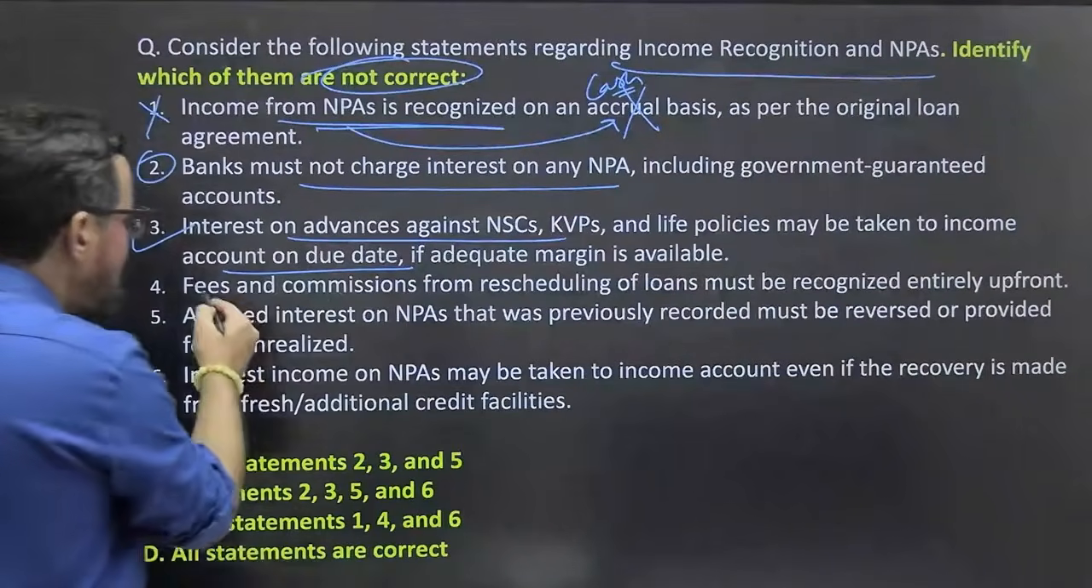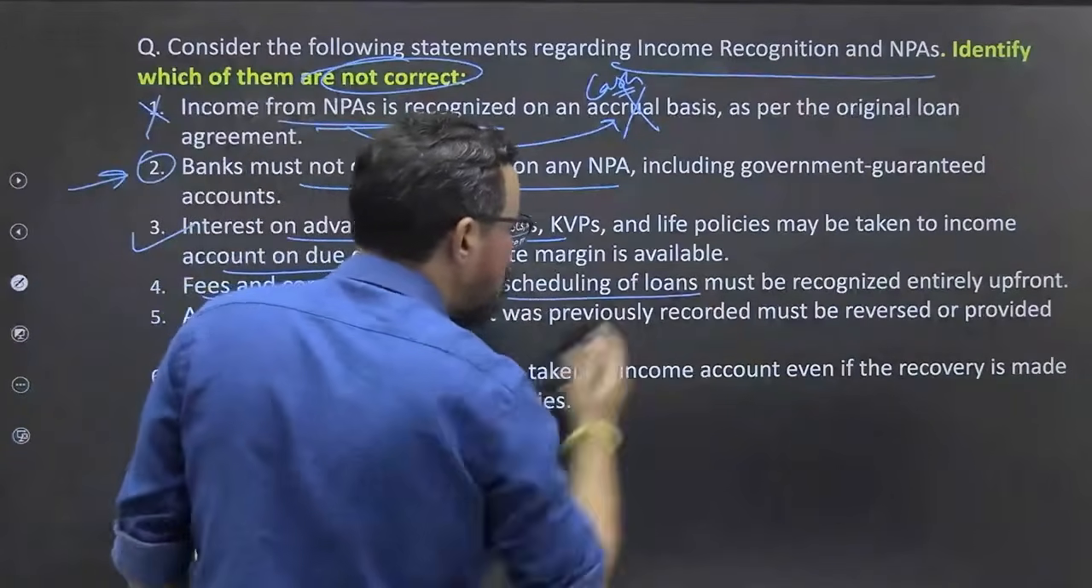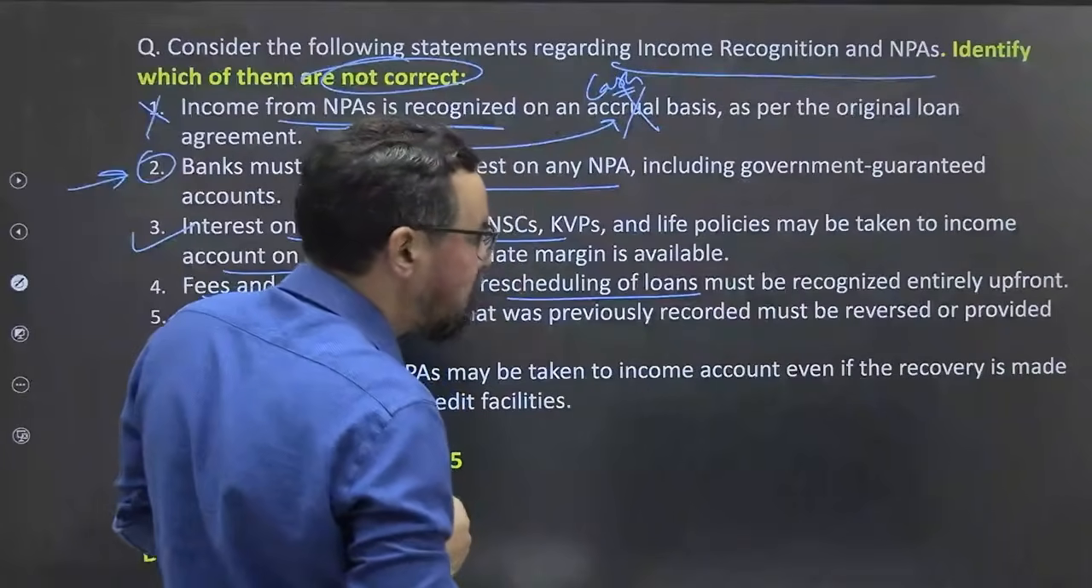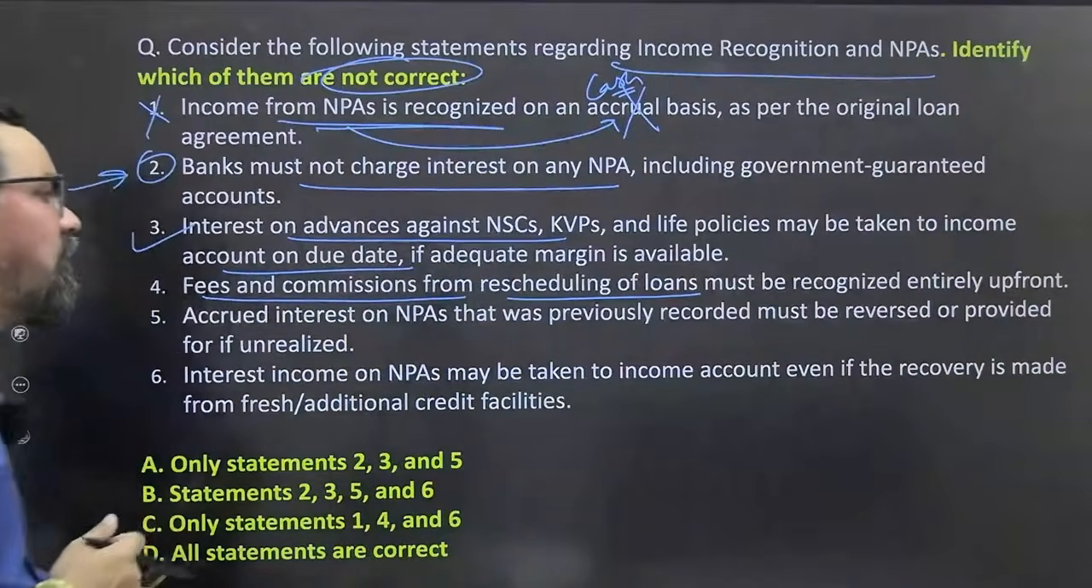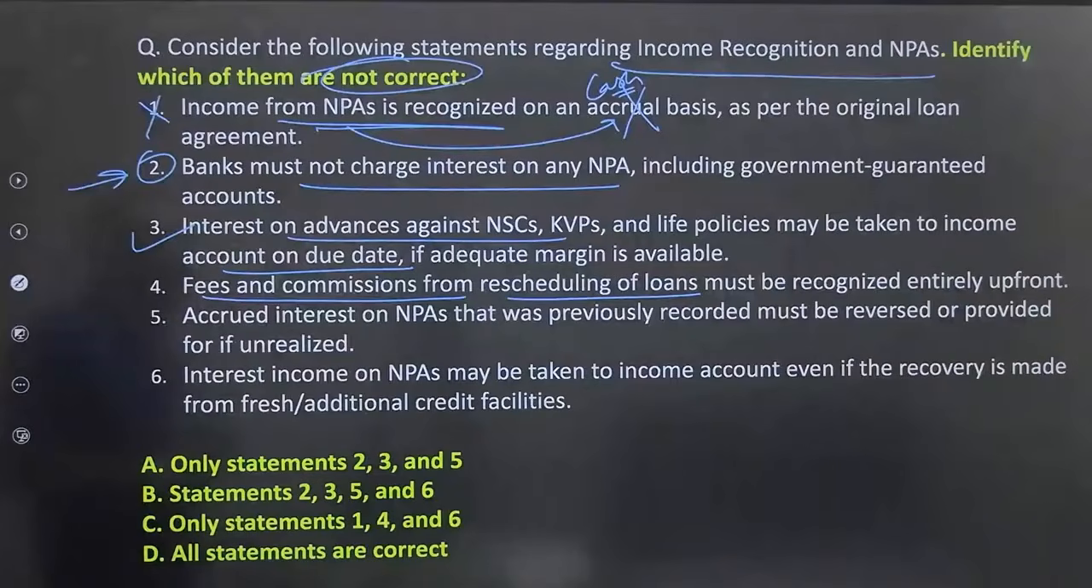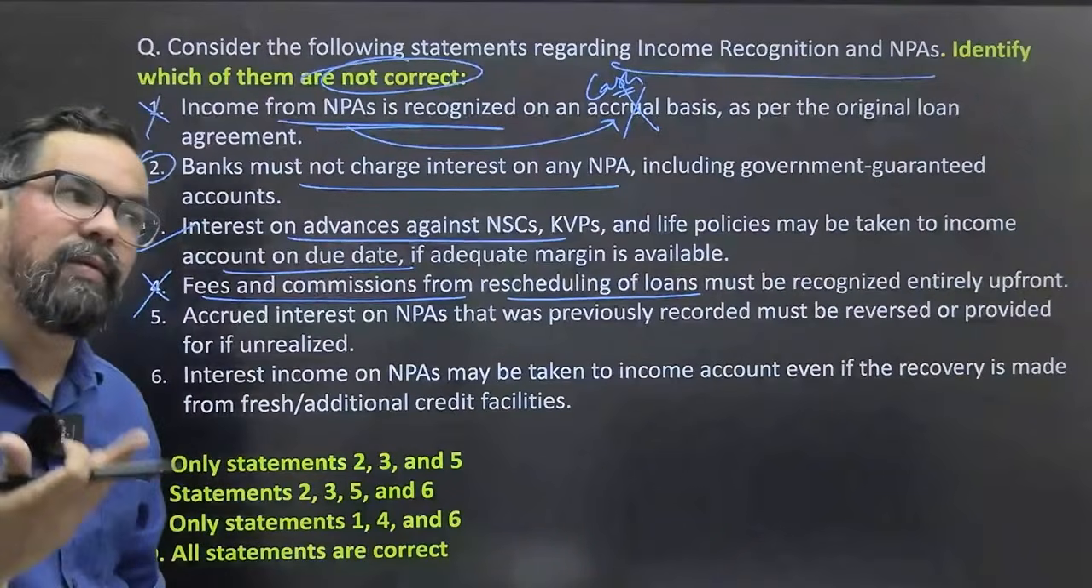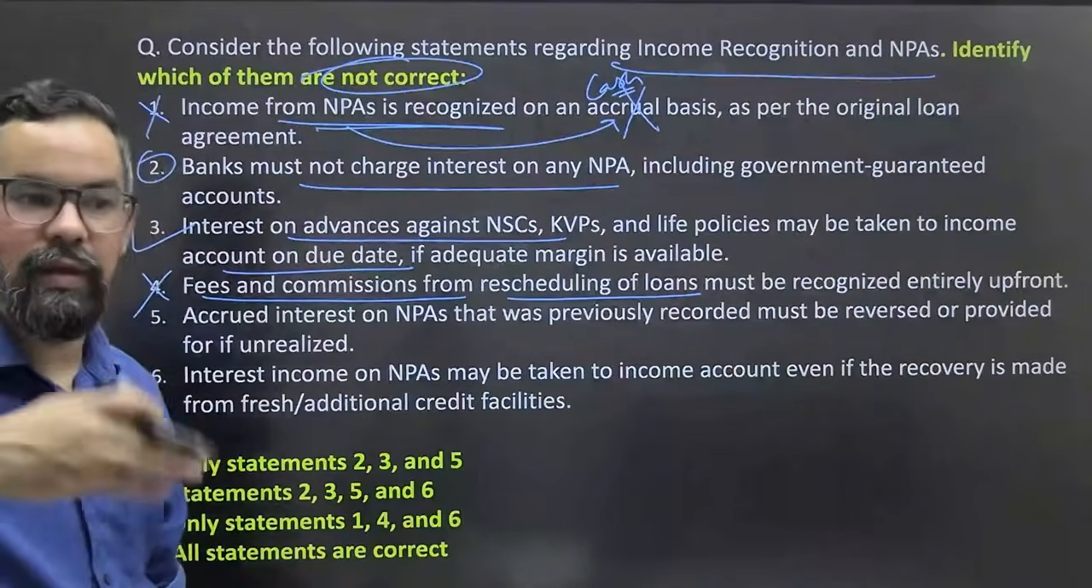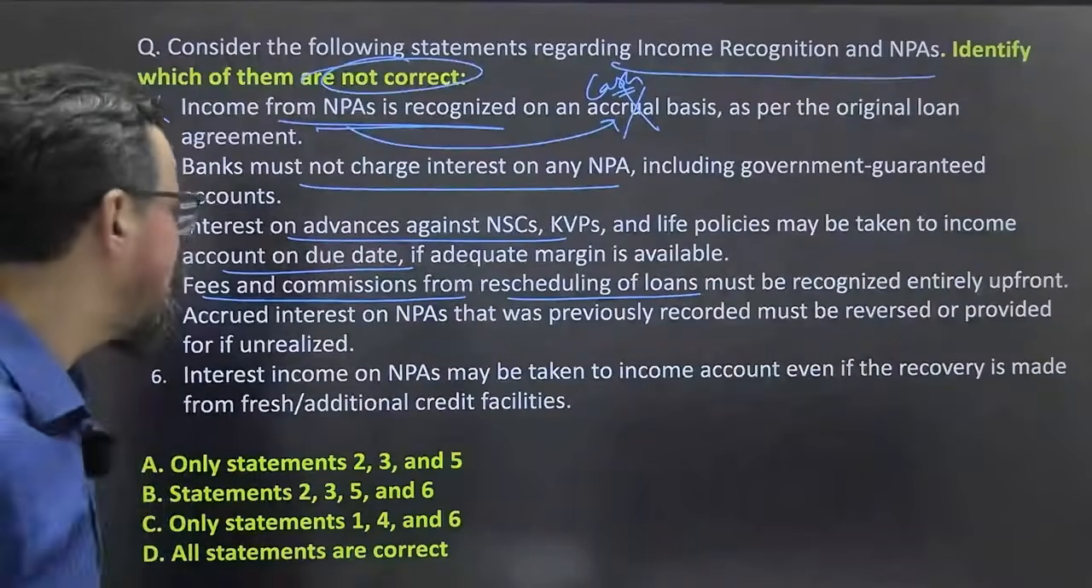Fee and commission from rescheduling of loan must be recognized entirely upfront. No, it is wrong. It should be wrong. This statement 4 is wrong. So if we go by this statement, this is not a right approach. What we generally do is, at the time if it becomes NPA, or if we provide some sort of relaxation or if there are increments and all, so this is wrong.